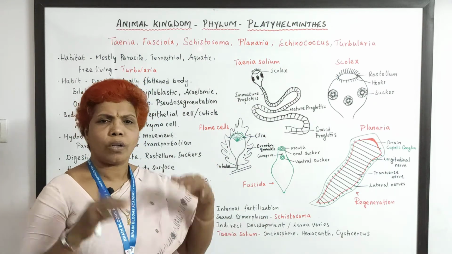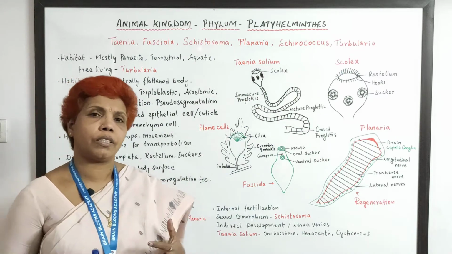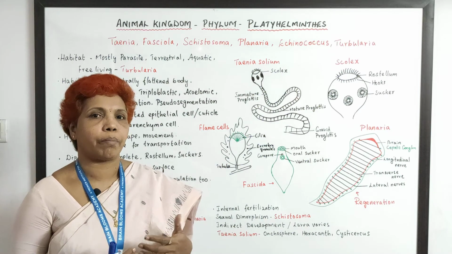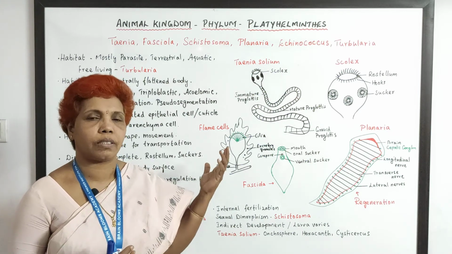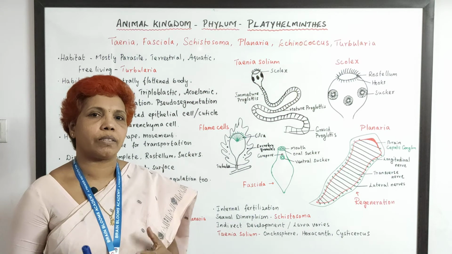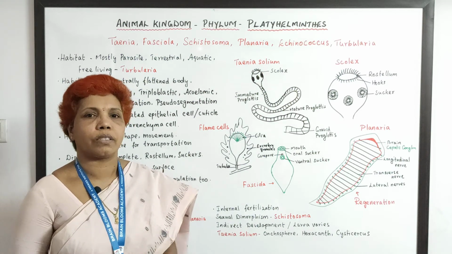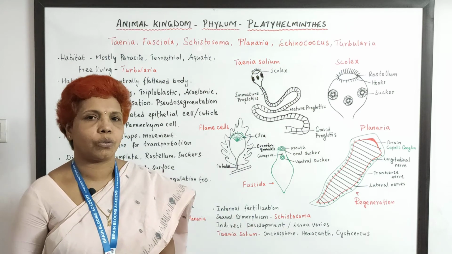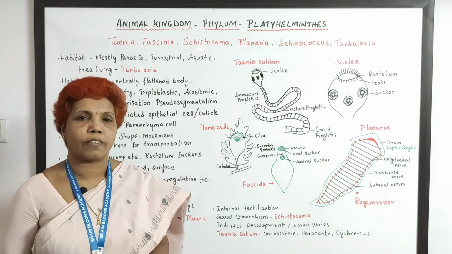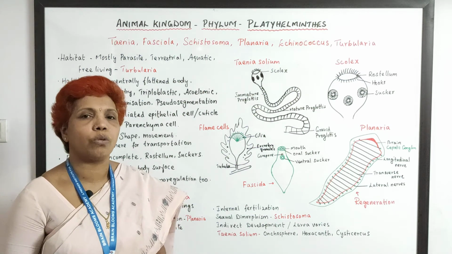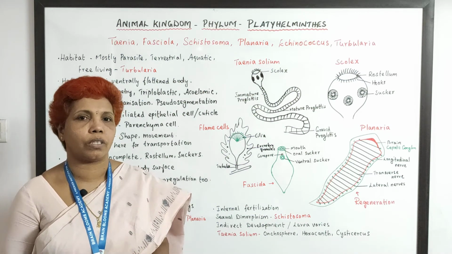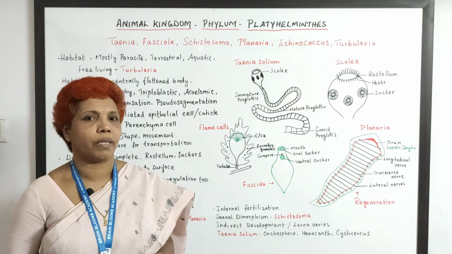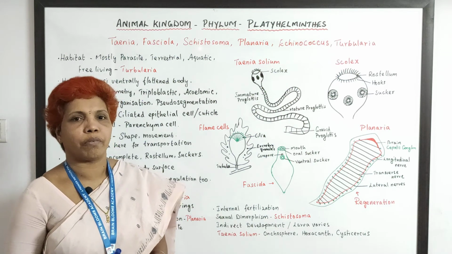But on the whole, when you put it in a nutshell, you could say that platyhelminthes are more advanced than Ctenophora or Coelenterata members in some features, like bilateral symmetry and triploblastic nature, as we discussed. So that's all, and most of them cause diseases too. And planaria has an exclusively good regenerating capacity. Any part if you cut, even a small bit will become a new full animal. And that's all about this group of platyhelminthes.